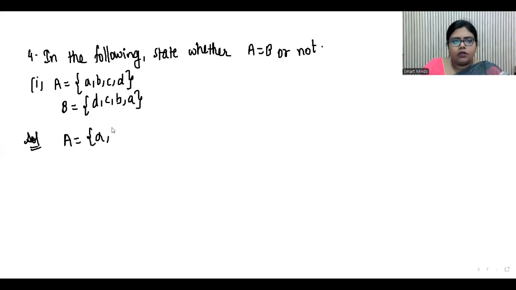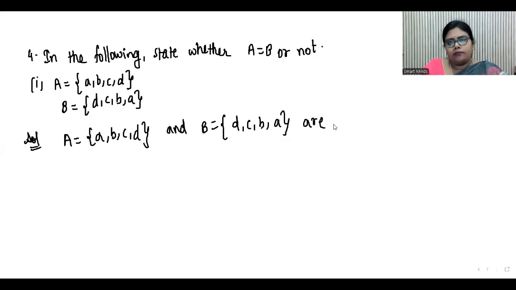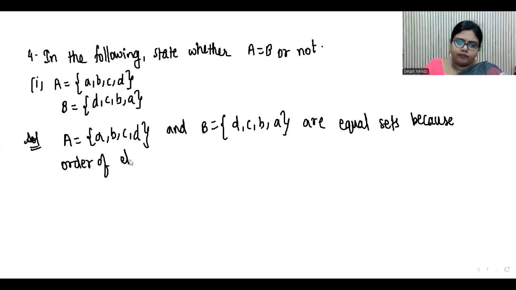A is equal to ABCD and B is equal to DCBA are equal sets because order of elements does not change a set.